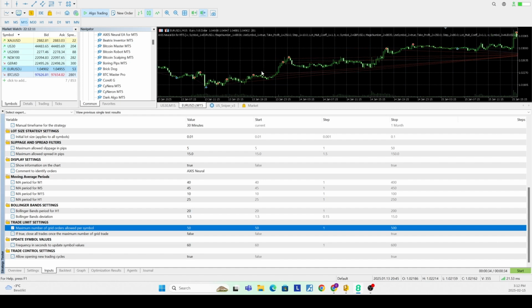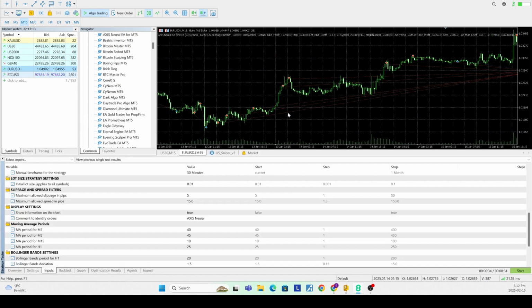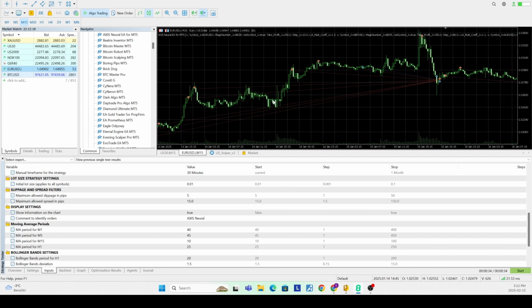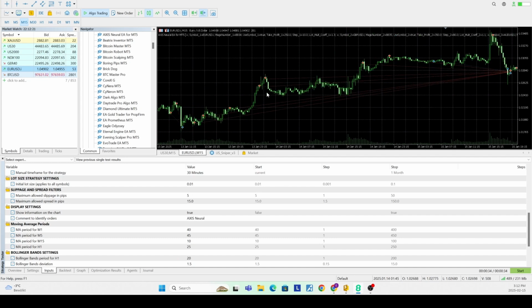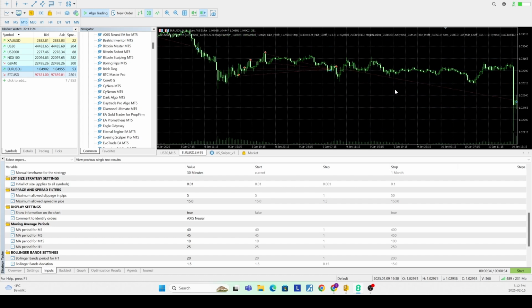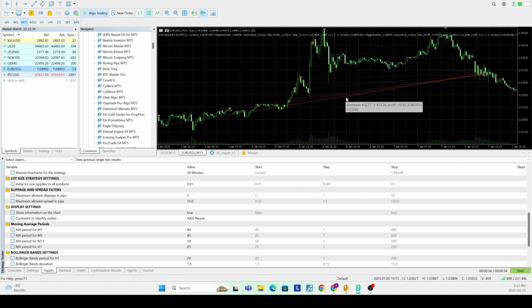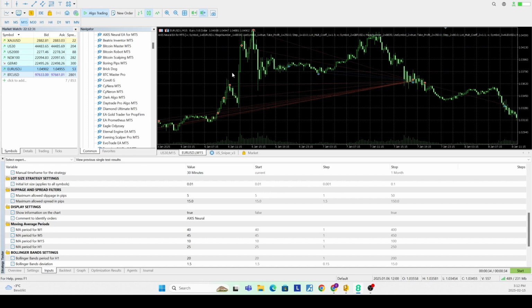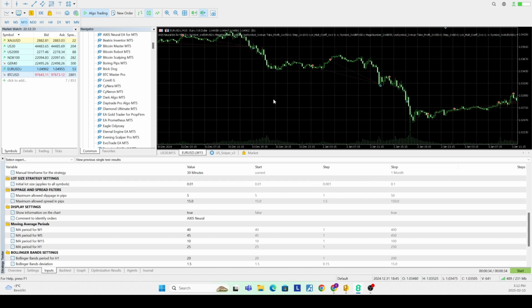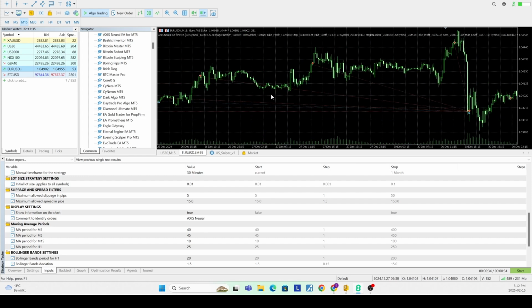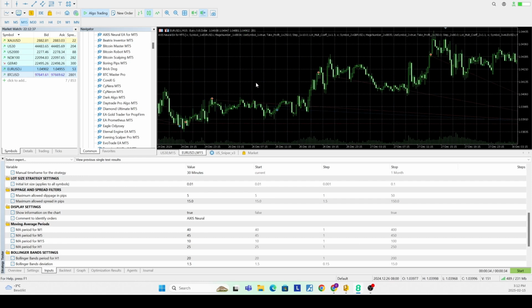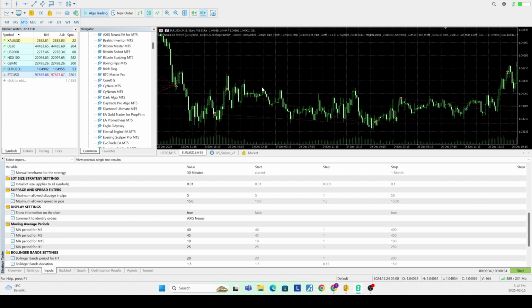But I would be a little bit apprehensive to trade this one because his grids are awfully close together. The amount of times we're going into deep grids is not a great sign. And also the fact that he's trading this on US dollar pairs is pretty challenging, particularly as there doesn't appear to be much of a news filter here. Because usually with US dollar pairs, you can have these long trending periods, which make them much harder to trade with a Martingale in a sustainable way.